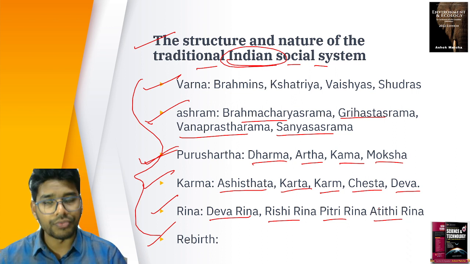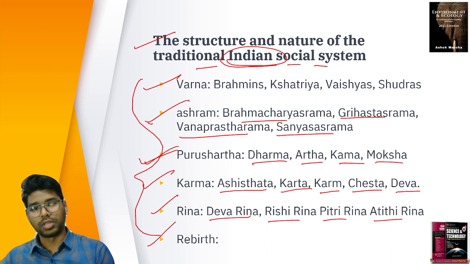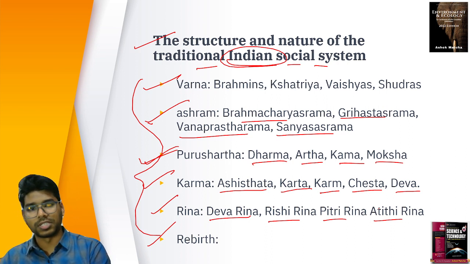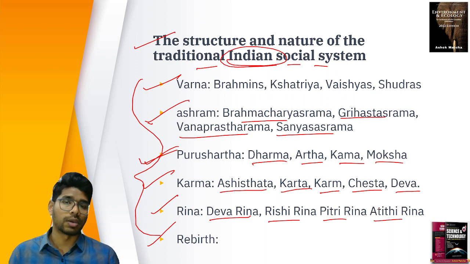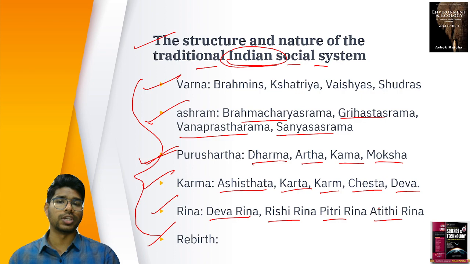At the same time we have a different social structure, a layered social structure, the varna system, and we have different ashrams. In brahmacharya, initially he has to be celibate. Finally he has to become the sannyasi, he has to leave everything, and only then will he get moksha. Purushartha is, if it is a human, what different aspects he has to follow, what vows he will have to take. All these are the structure and nature of the traditional Indian societal system.